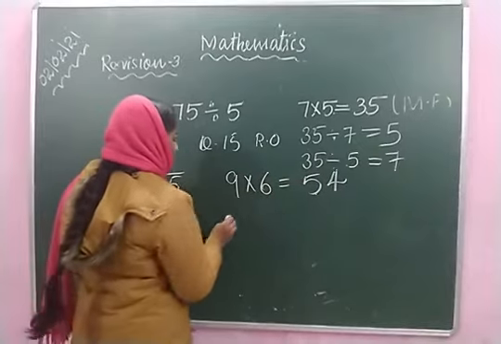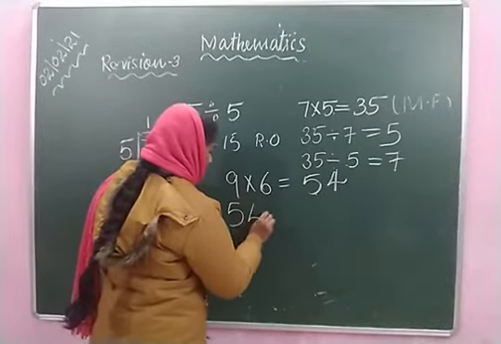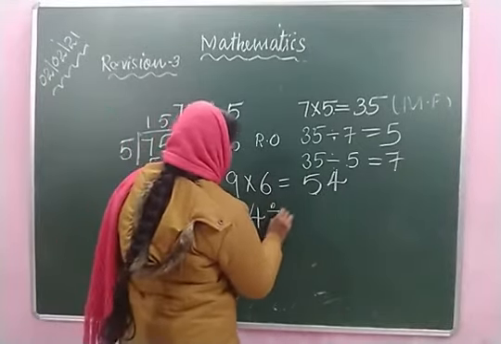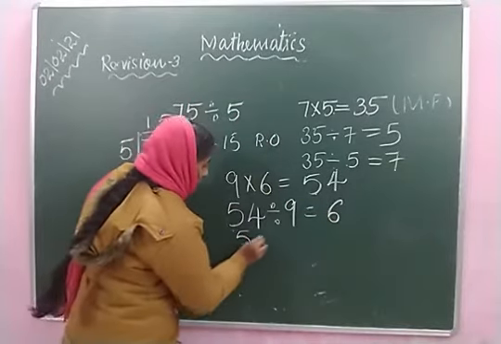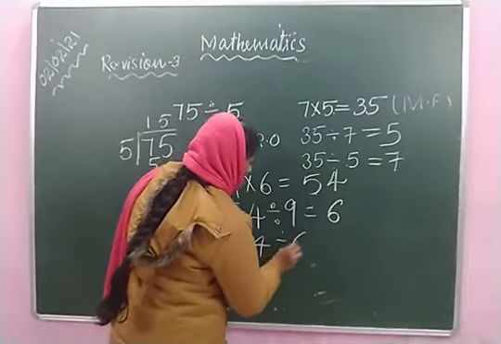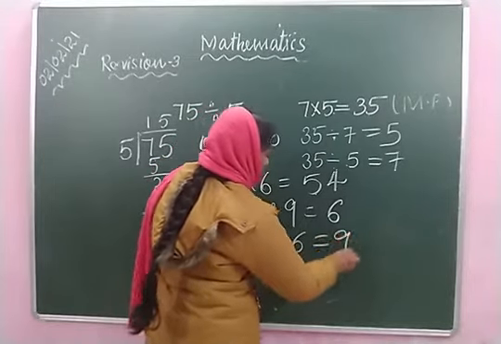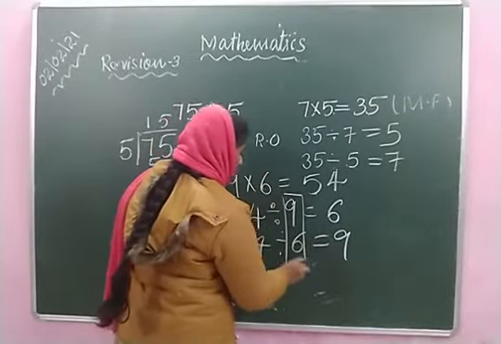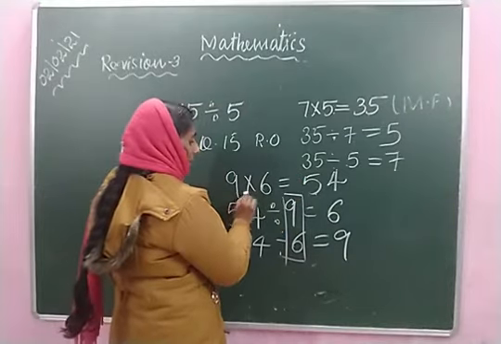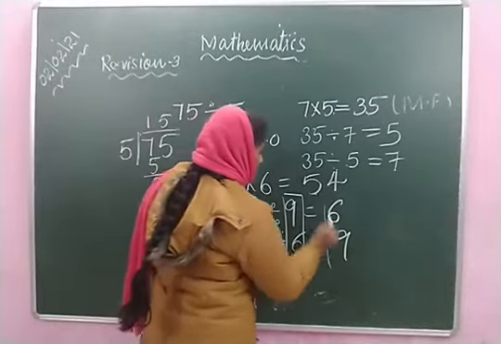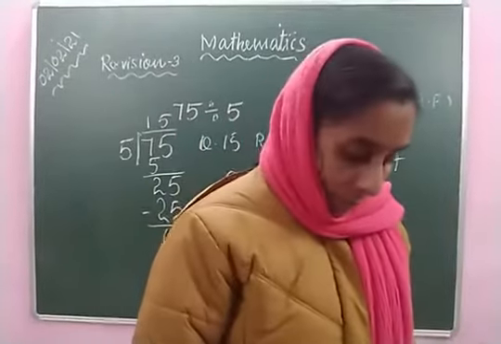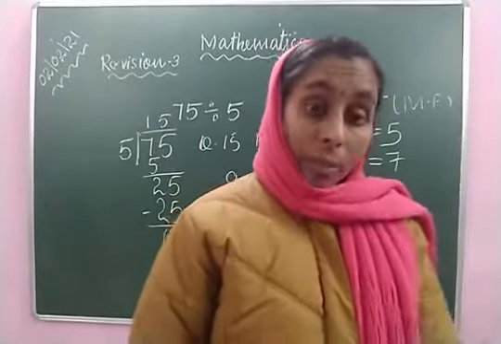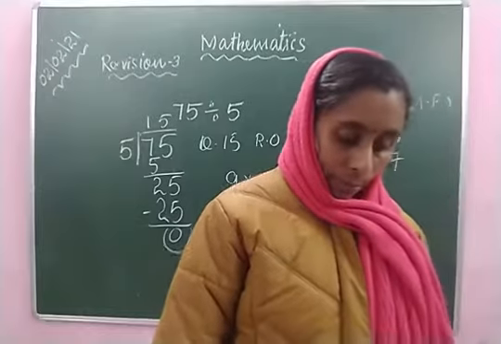Then this product is changed into dividend. 54 divided by 9 is equal to 6. Then 54 divided by 6 is equal to 9. This 9 and 6 are multiplicand and multiplier here. Here 6 and 9 are also multiplicand and multiplier. That is the way we can form division facts.